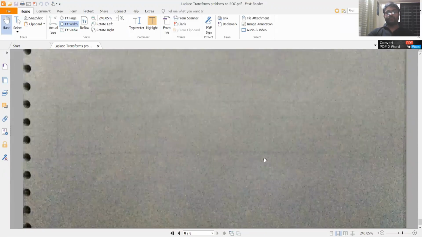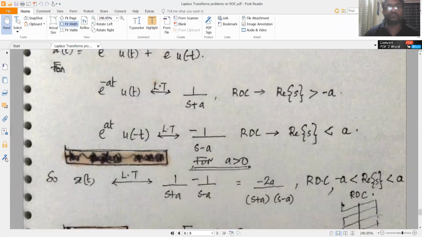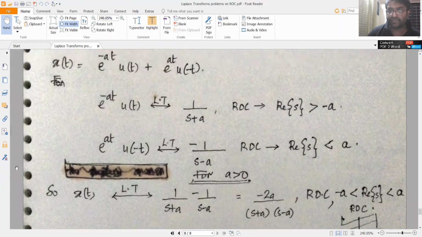So that's all about our problems on the region of convergence of the Laplace transform. We have proved most properties. We have left out one of the properties, which is to find the ROC of a left-sided sequence, which we can prove in the same manner as we did for the right-sided sequence.